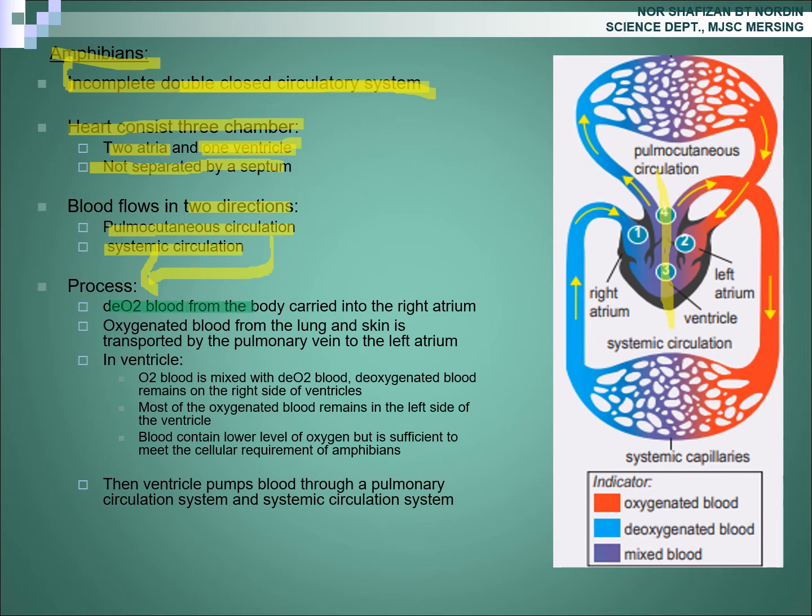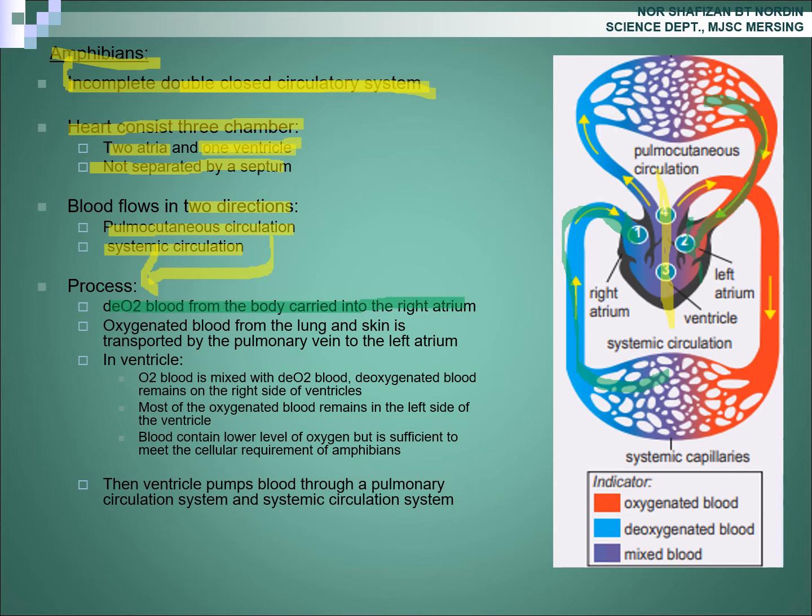Deoxygenated blood from the body is carried into the right atrium. And then, at the same time, oxygenated blood from the lung and skin is transported by the pulmonary vein to the left atrium.